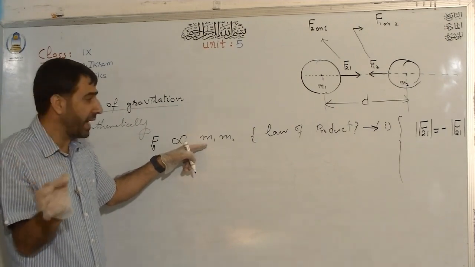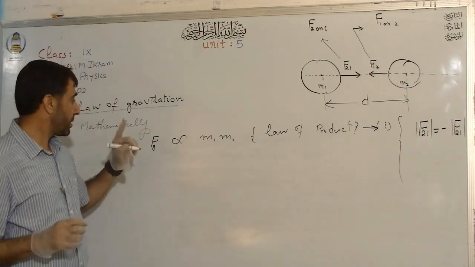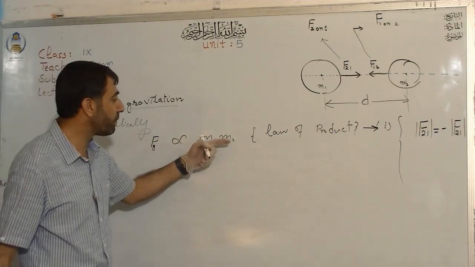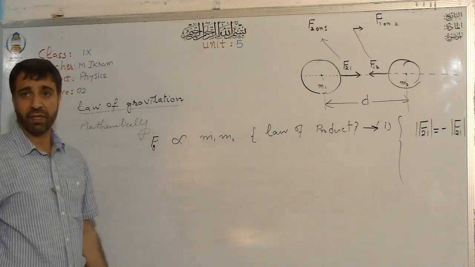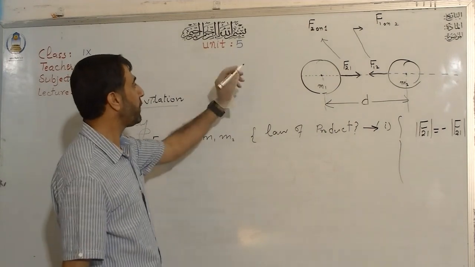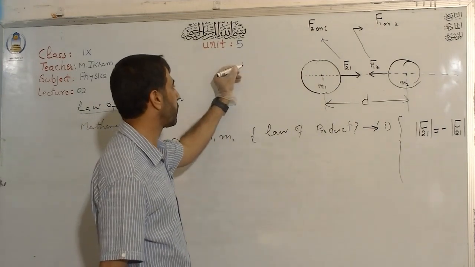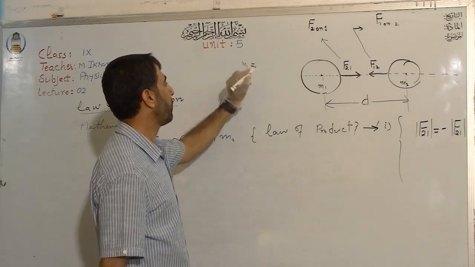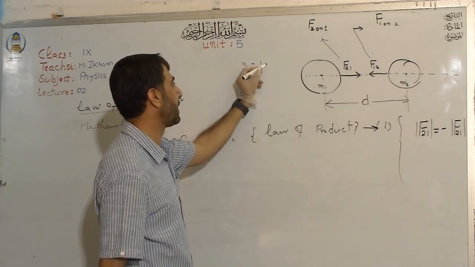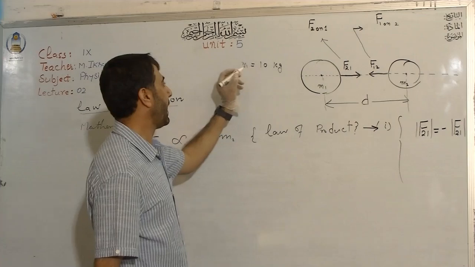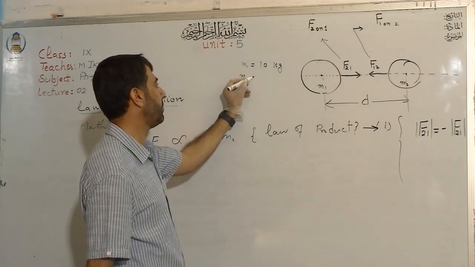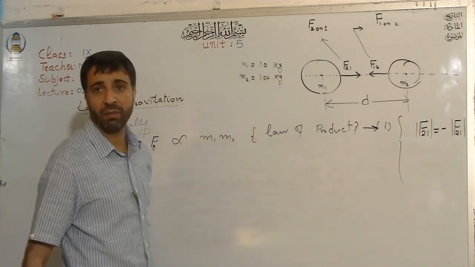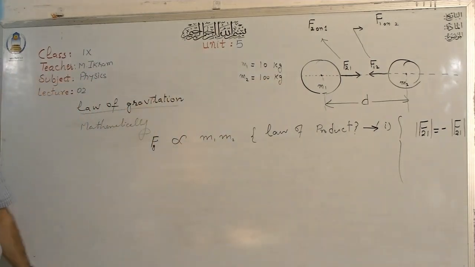Every mass has gravity. But the magnitude of that force depends on the product of the two bodies. For example, if you have this mass M1, say 10 kilogram, and the mass M2 of 800 kilogram, now just look at the board.